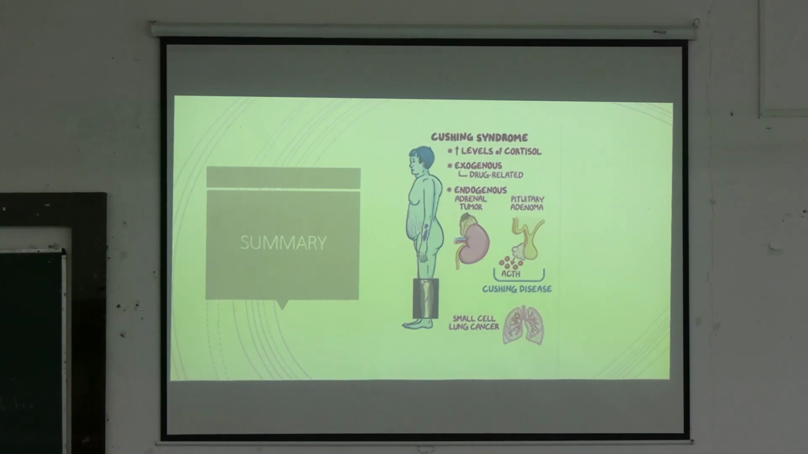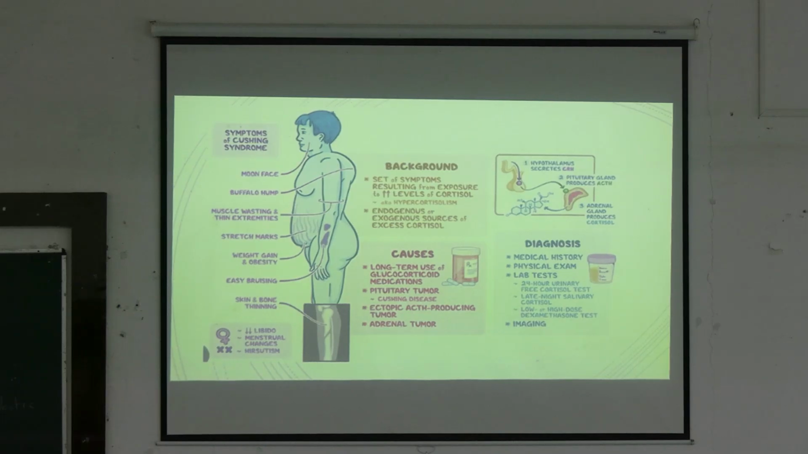Next. So the symptoms: there is moon face, buffalo hump, muscle wasting, thin limbs, and stretch marks, which are also known as the purple striae. There is central obesity, and there is easy bruising. Along with that there will be osteoporosis in the bones and increased chances of fractures.